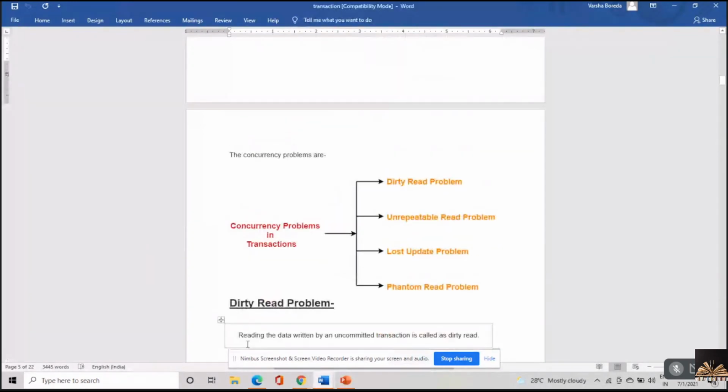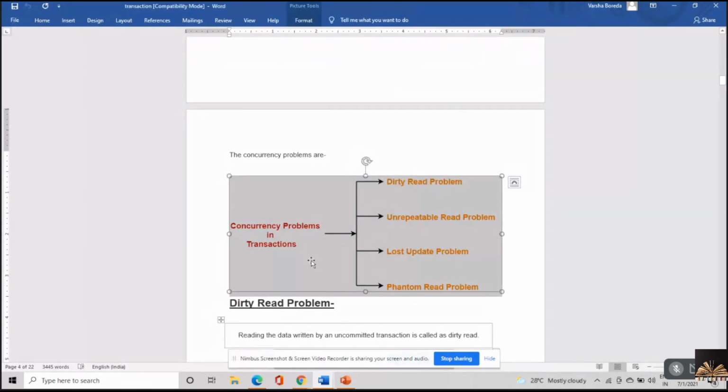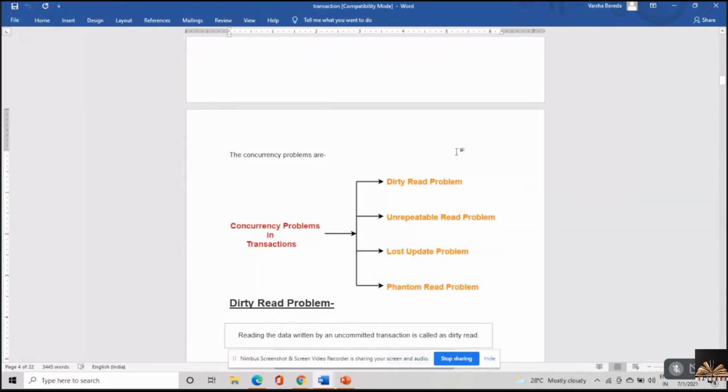These are the problems with respect to concurrent execution of transactions. It is not with respect to serial execution of transactions.